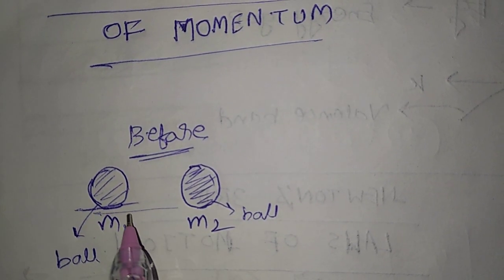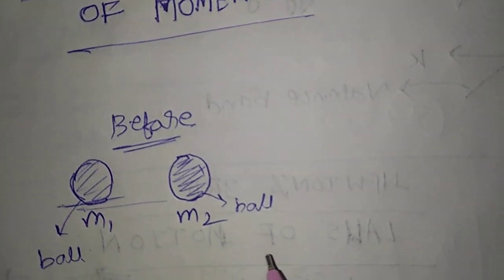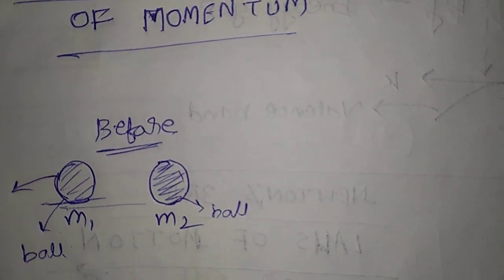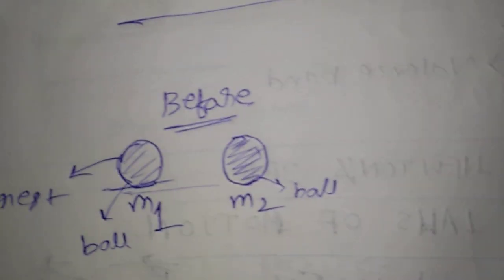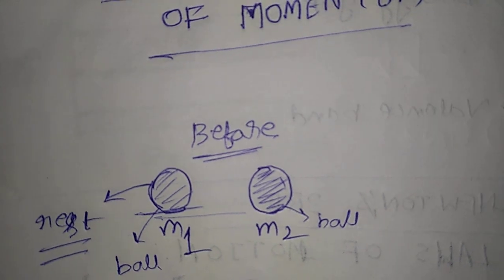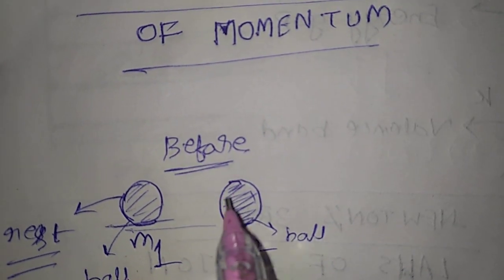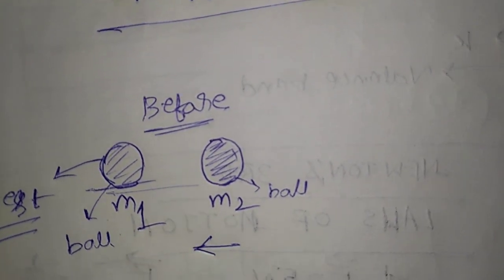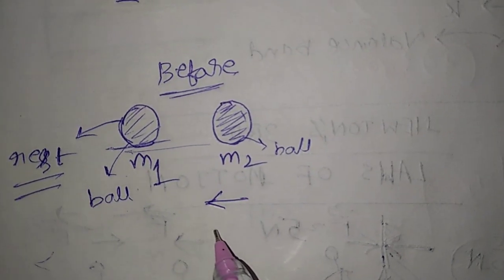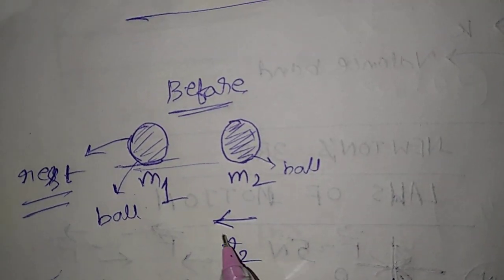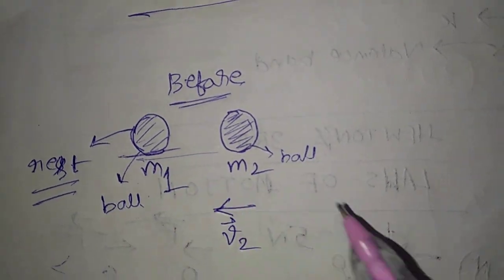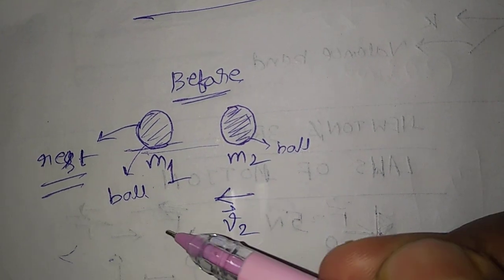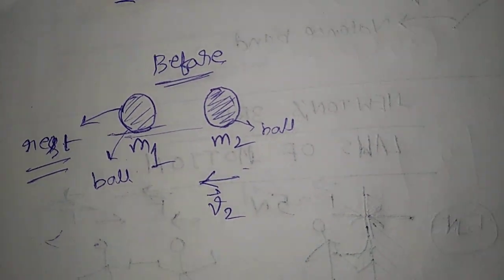Before, the m1 mass is at rest, and the m2 mass keeps moving with a velocity v2. What is the direction? In this direction, to the left side.